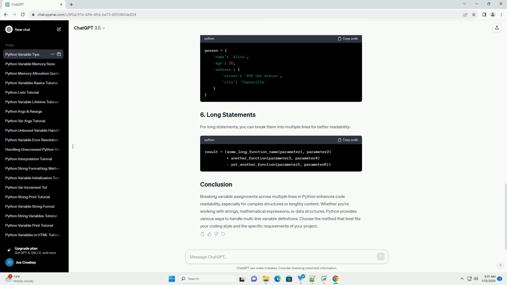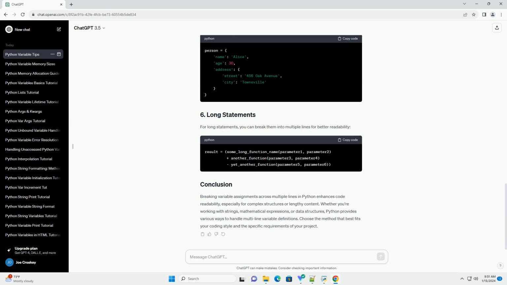When working with lists or dictionaries, you can spread the definition across multiple lines. For long statements, you can break them into multiple lines for better readability. Breaking variable assignments across multiple lines in Python enhances code readability, especially for complex structures or lengthy content. Whether you're working with strings, mathematical expressions, or data structures, Python provides various ways to handle multi-line variable definitions.